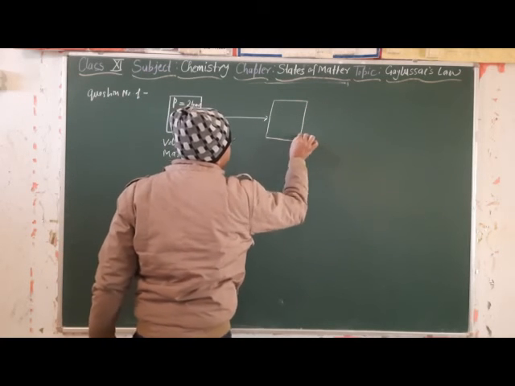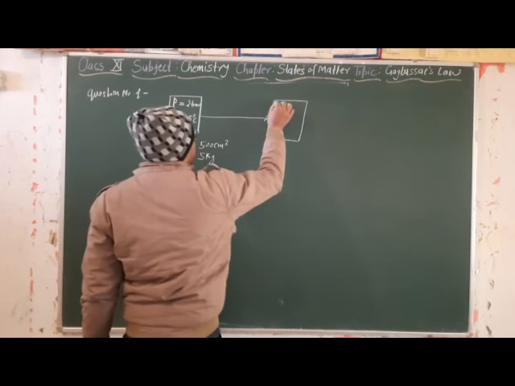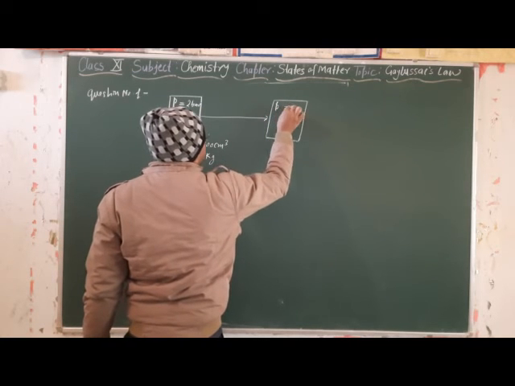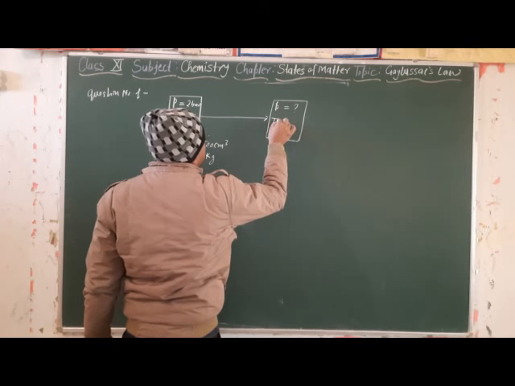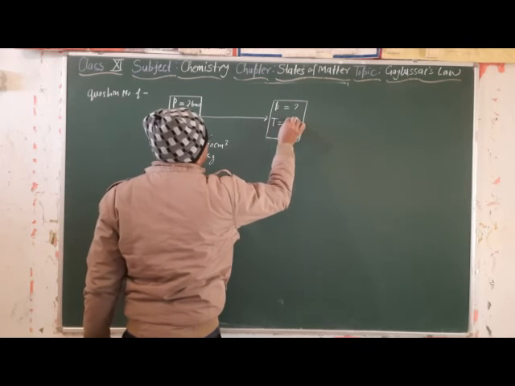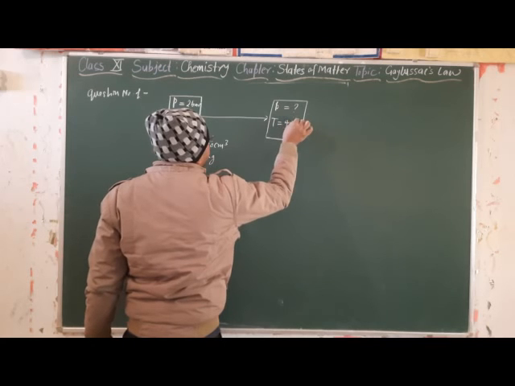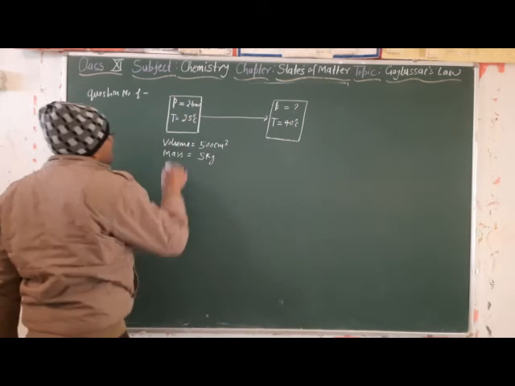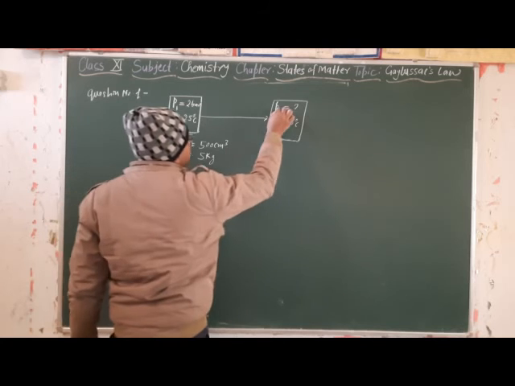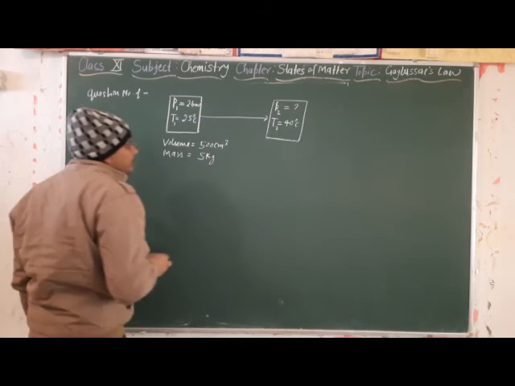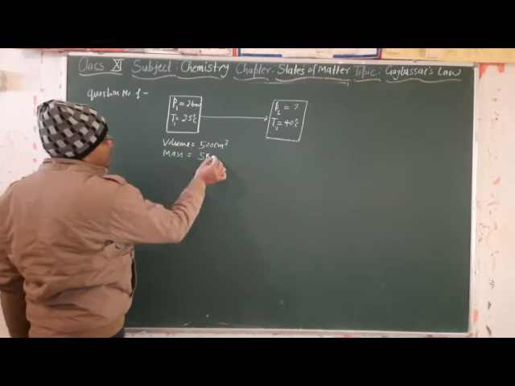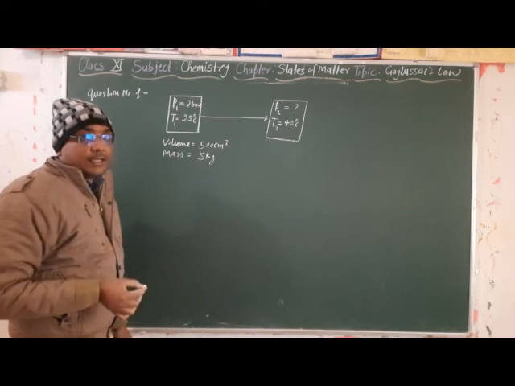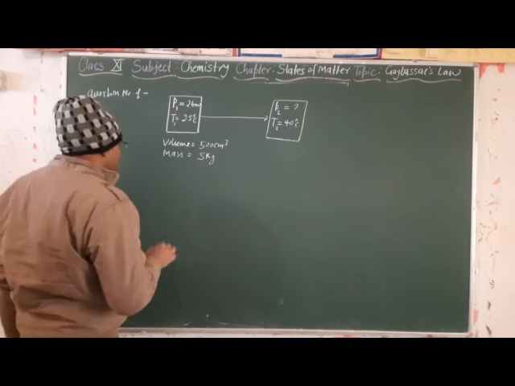There is no change in the volume and mass. Then what does the pressure become if the temperature became 40 degrees Celsius? So this is P1, this is T1, this is P2, this is T2. Volume and mass of the gas are the same.